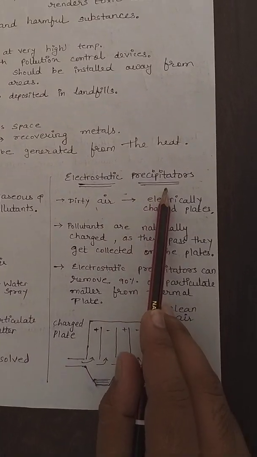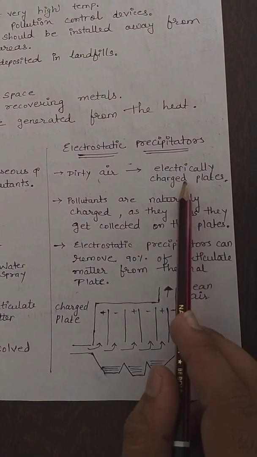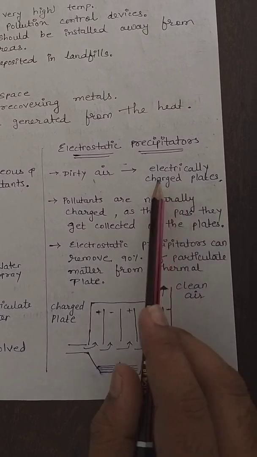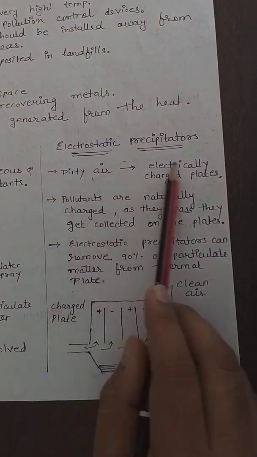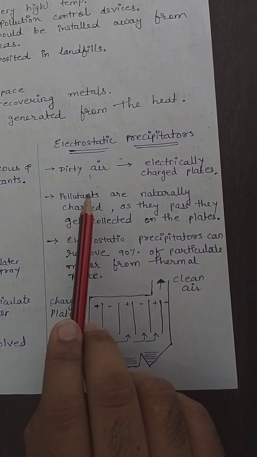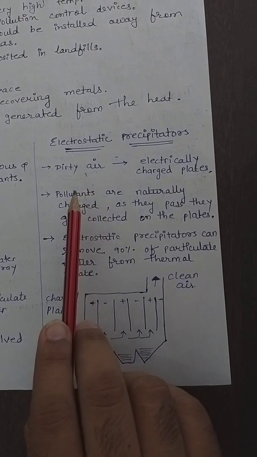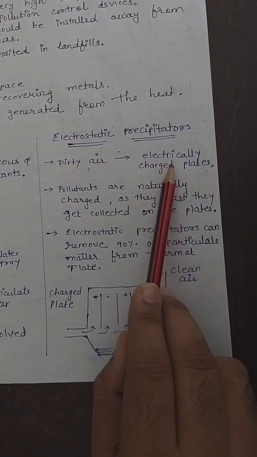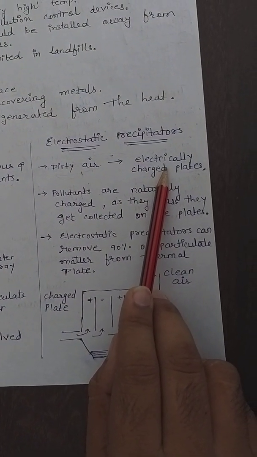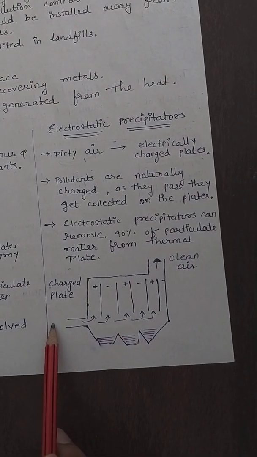Electrostatic precipitators. Over here the dirty air is passed through certain electrically charged plates kept inside. This dirty air has certain pollutants which are naturally charged. On the basis of their charges, they will stick to these electrical plates, and because of that the air will get pure.